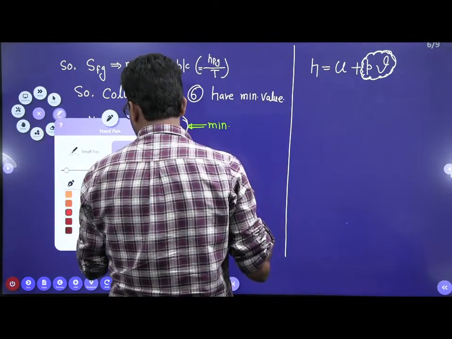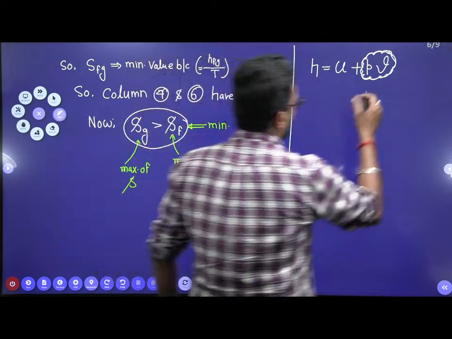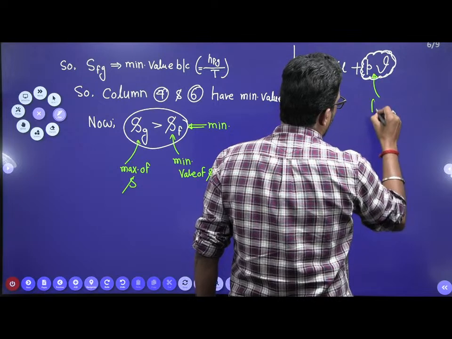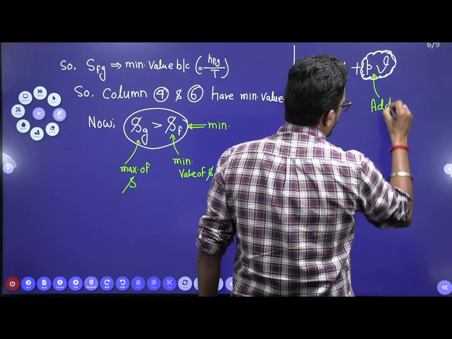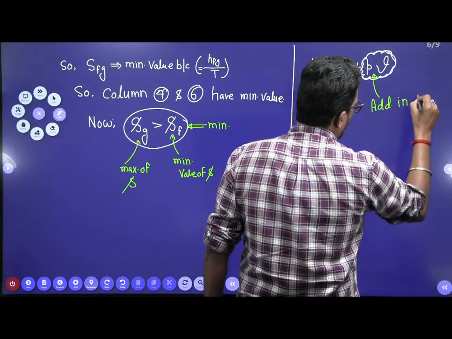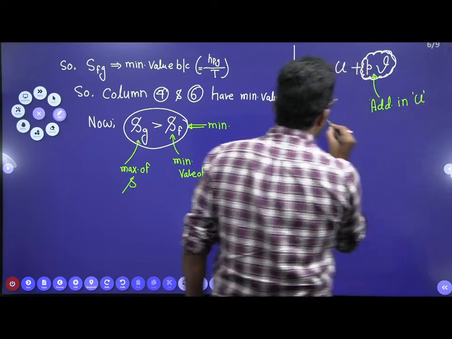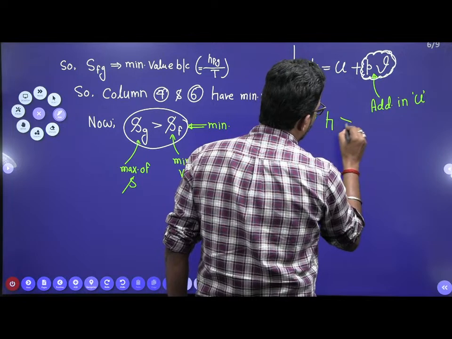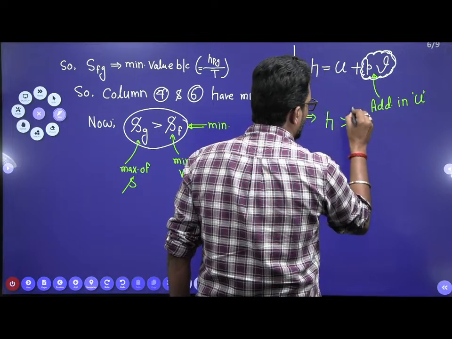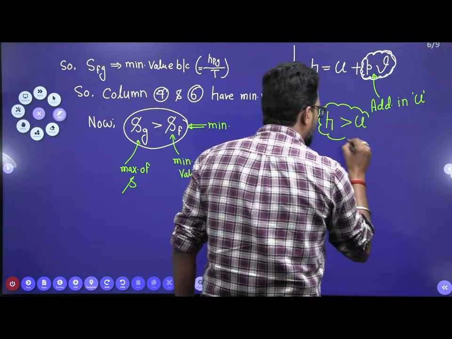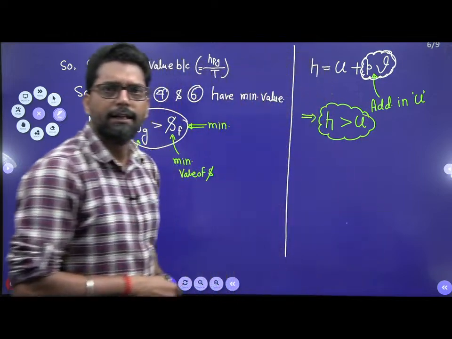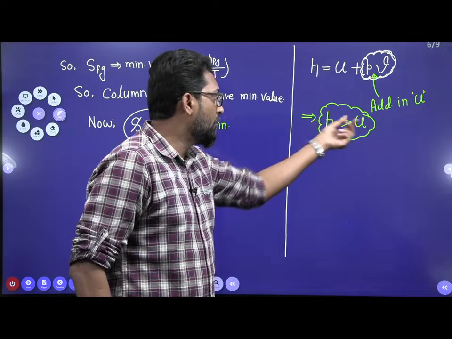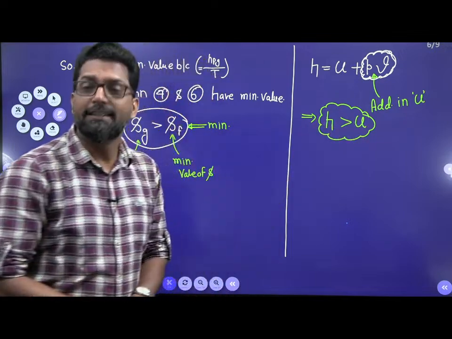That means this is your addition in internal energy. That means for that case, H is always higher than the internal energy. H is always higher than the internal energy. That means the enthalpy column has a higher value as compared to the specific internal energy column.